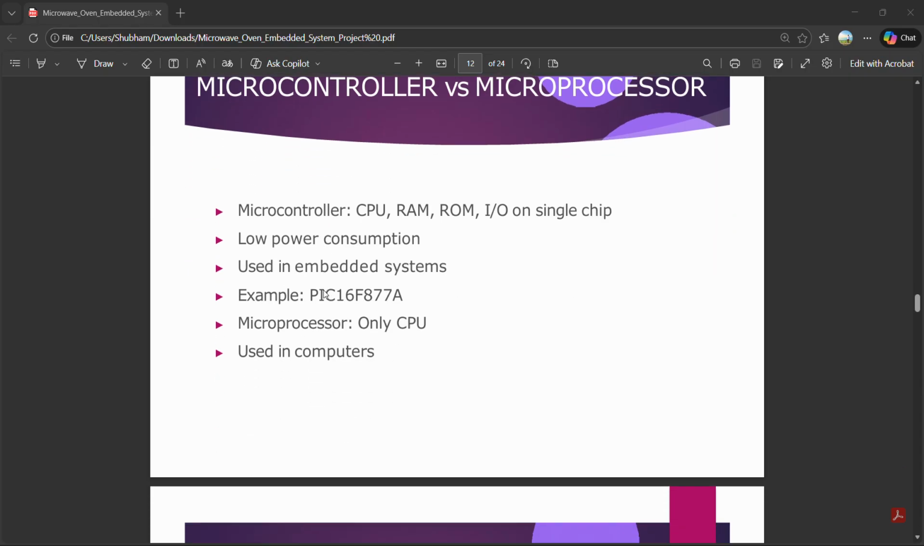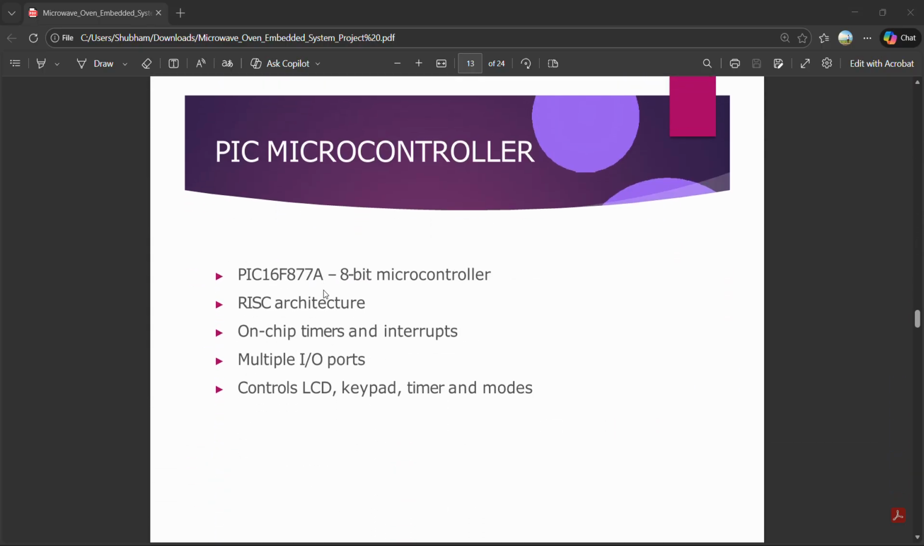Next is the PIC microcontroller. The PIC microcontroller is an 8-bit RISC microcontroller. It has a built-in timer, interrupts, and multiple input-output ports, making it ideal for embedded system applications. In our project, it controls the LCD, timers, and overall mode logic.